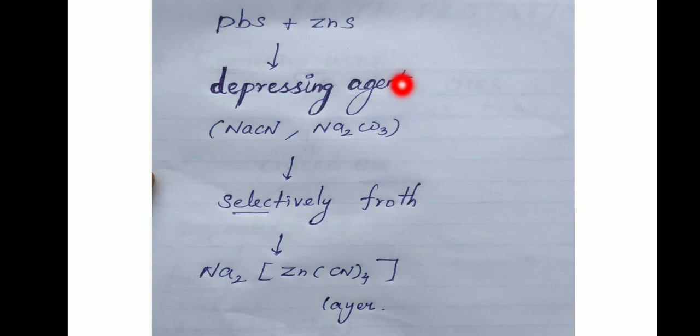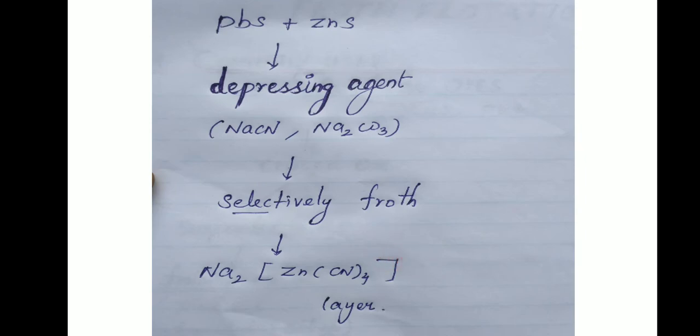For example, when impurities such as ZnS, zinc sulfide, or zinc blende, are present in galena, the sodium cyanide, a depressing agent, is added to depress the frothing property of ZnS by forming a layer of zinc complex, Na2Zn(CN)4, on the surface of zinc sulfide.